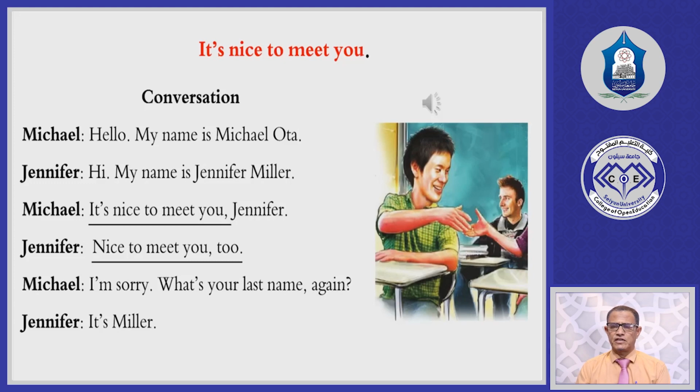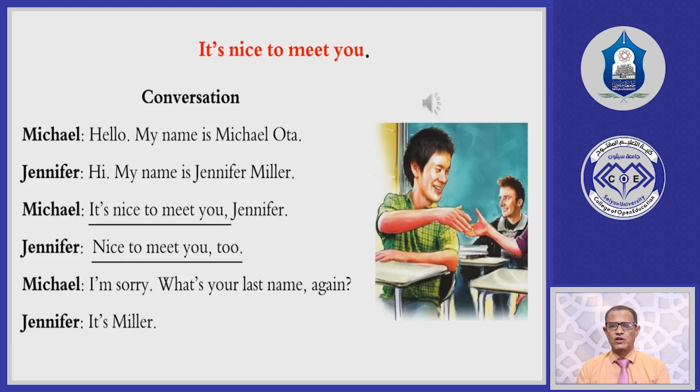This conversation is titled It's Nice to Meet You. And now look, you also have the picture. You can see the picture next to this conversation, and it can give you some clarification for this conversation. The conversation here is between two people, Michael and Jennifer. Michael and Jennifer meet each other and greet each other. So now look, we have Michael, for example.